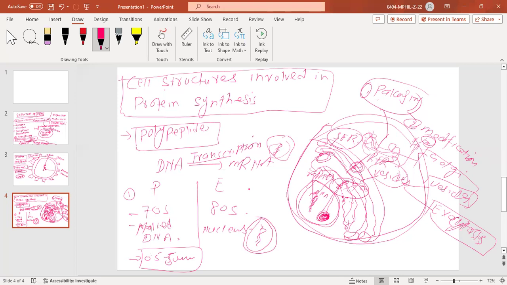What would be another? Cell wall sometimes present, while in prokaryotes, you know very well, cell wall is present. Ribosome size is also different in both cases.